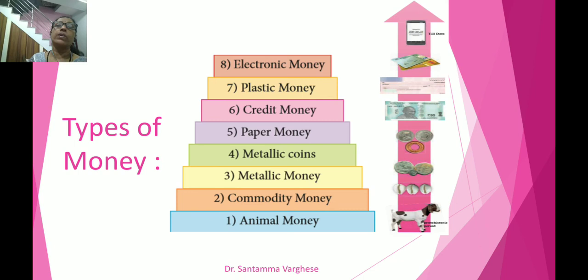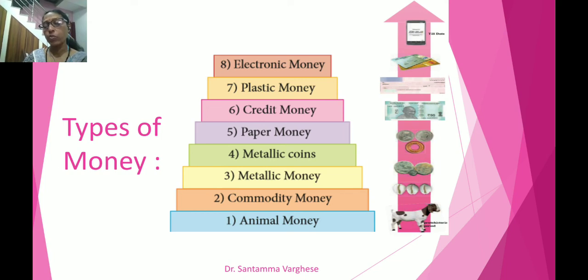You have to study this properly. What are full body coins? Those whose face value is equal to the intrinsic value. The face value indicates the exchange value given by its issuing authority. These coins are made out of precious metal like gold and silver.